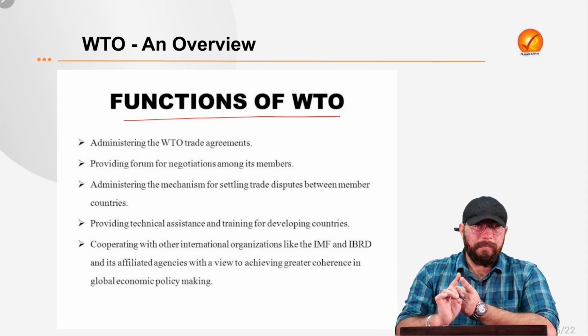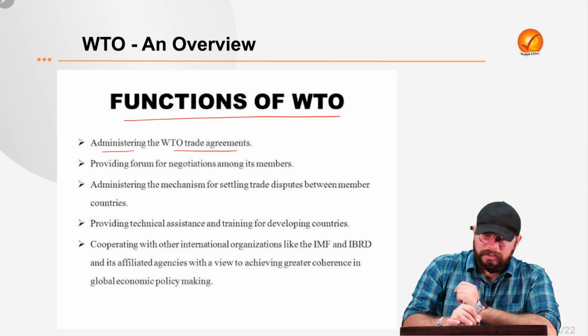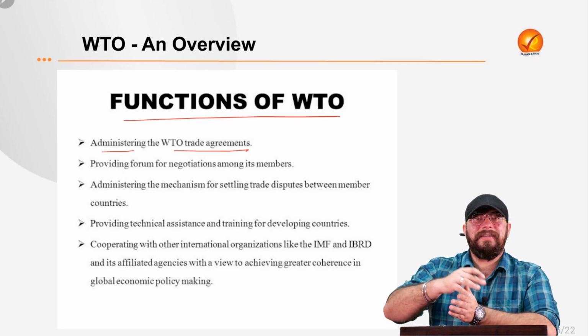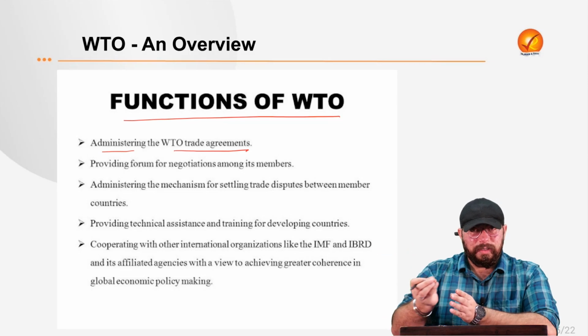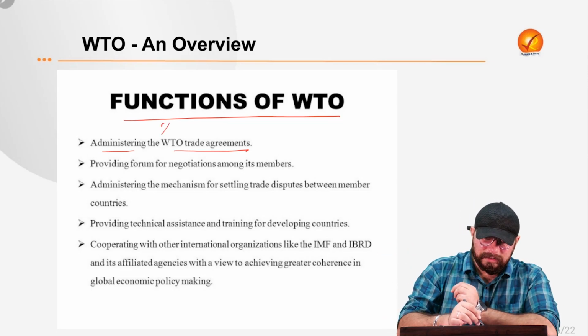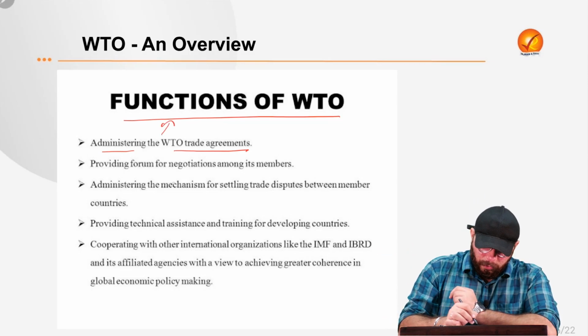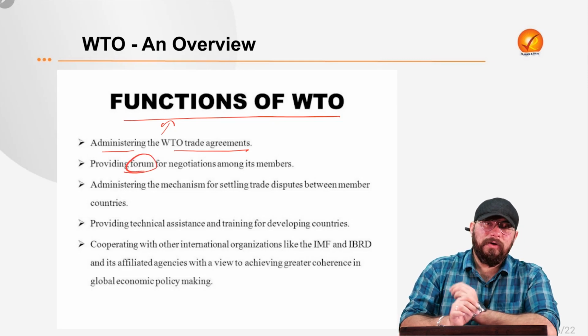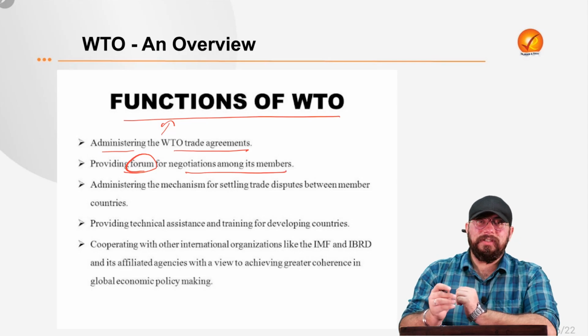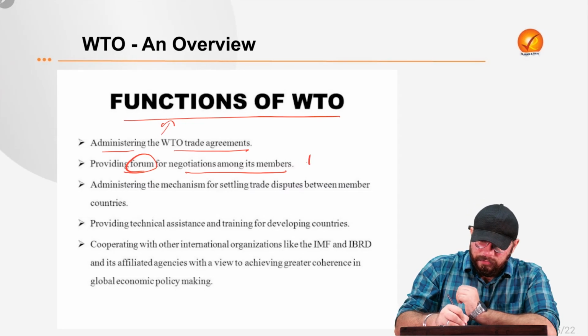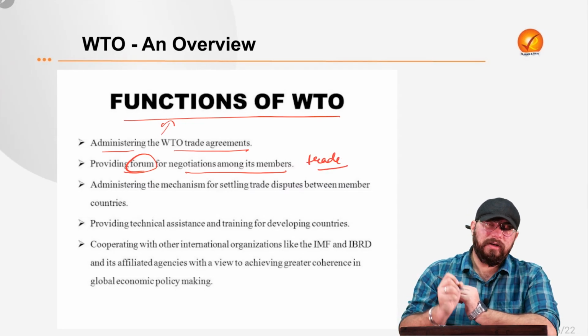So the first function, a very important function, is to administer the World Trade Organization trade agreements. So WTO trade agreements amongst the different countries, to administer that is the primary function of the WTO. Also to act as a platform, a forum for negotiations amongst its members in relation to international trade.